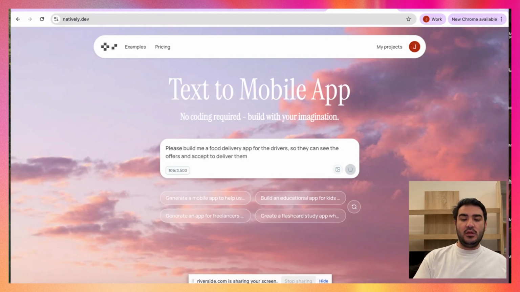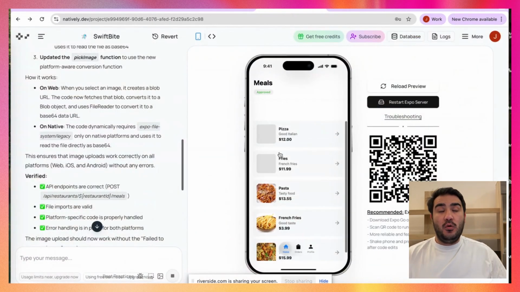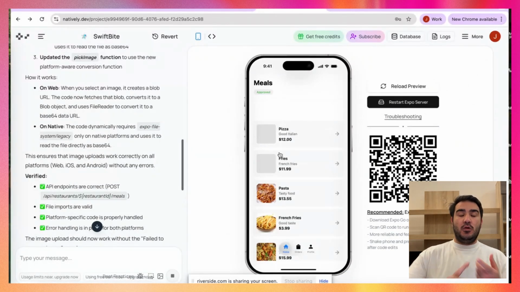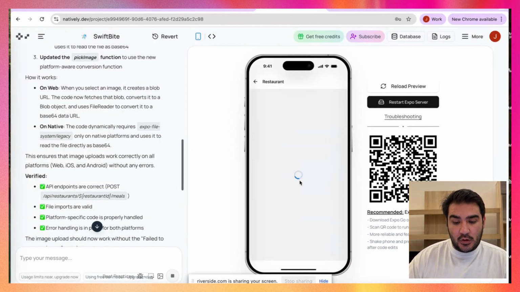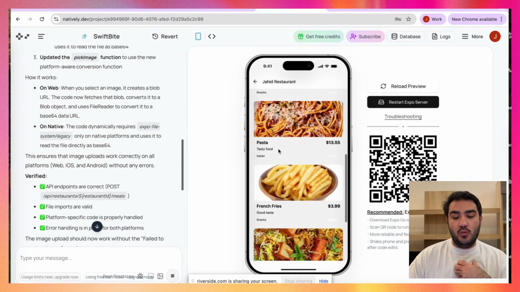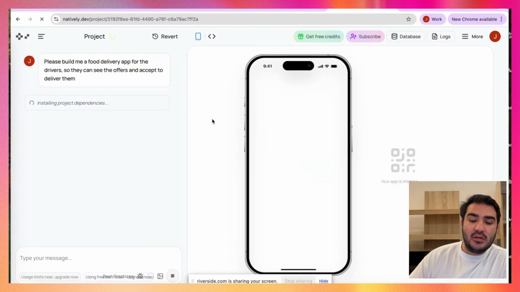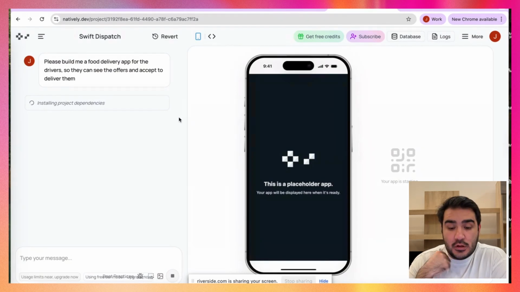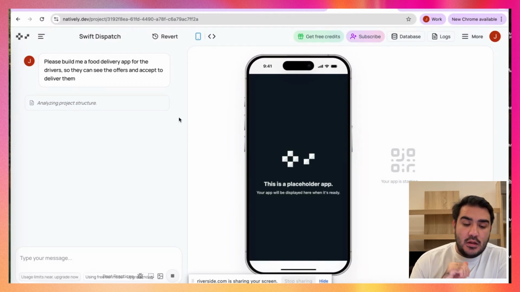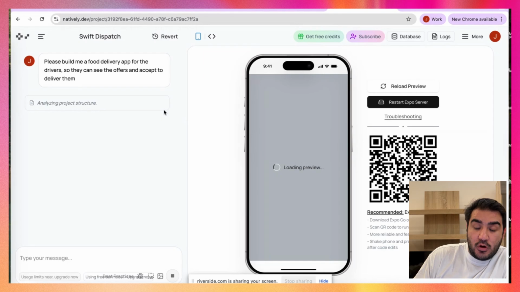So there you go. We built an app where we have two users: the restaurant owners list their food, and the customers, like me and you, can actually go and buy it. And now we're building the app where the drivers receive a note about delivering the food. So this is the three apps, and it was the idea from one of our listeners or audience. We're going to build this, and we're good to go.